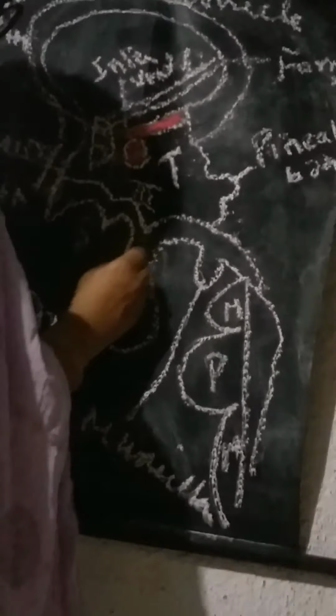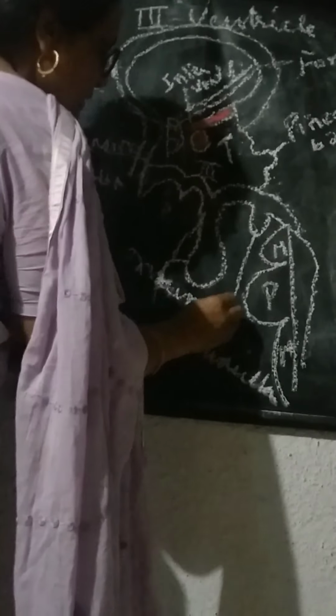This is the midbrain, this is the pons, this is the medulla, this is the mammillary body, this is the infundibulum, and this is the optic chiasma.